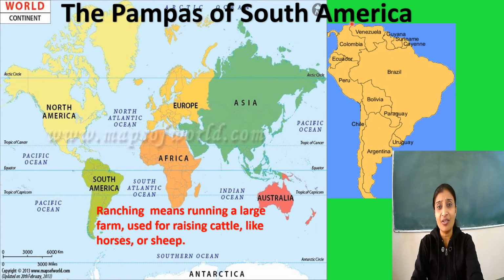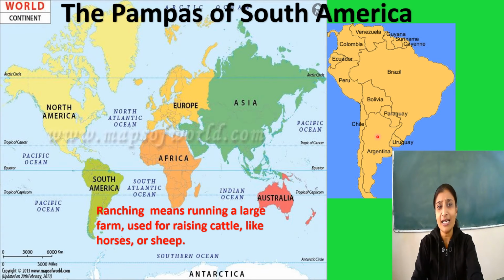Can you guess, children, why the climate is warm and humid? Look at the map. Look here too and look at this map also. Why is it humid? Yes, because these regions are near the sea. So the climate is humid and warm. The climate here is suitable for a variety of grasses which are food for grazing animals.